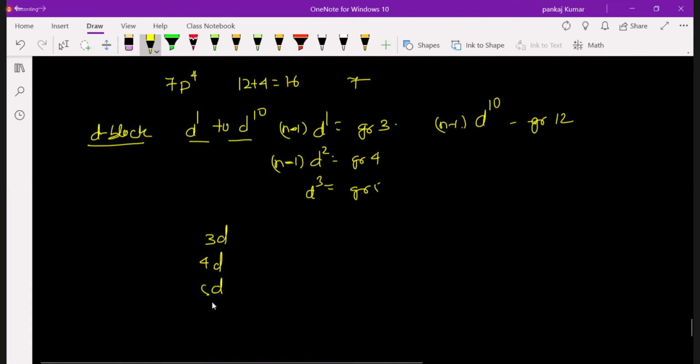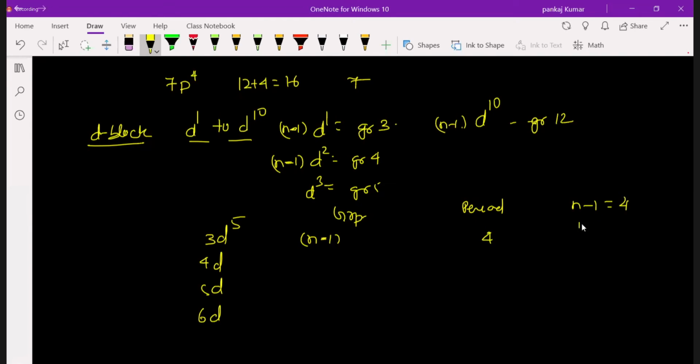We have 4D, 3D, 4D, 5D and 6D. Suppose 3D5. What is the group and what is the period? The group will be... this is 3 now, this will be n minus 1, right? Okay, so n minus 1 will be, what is the period? Period will be 4, because n minus 1 equal to 3. So n equal to 3 plus 1, that is 4.